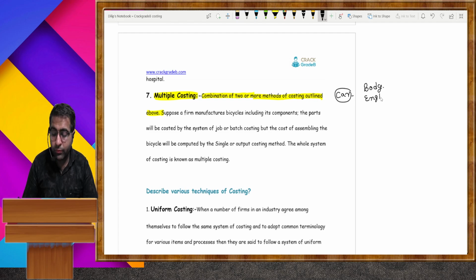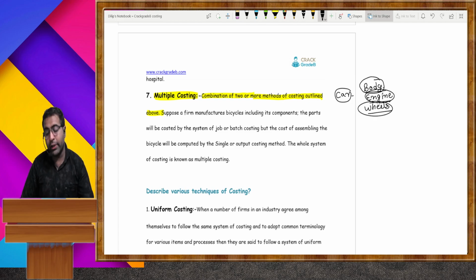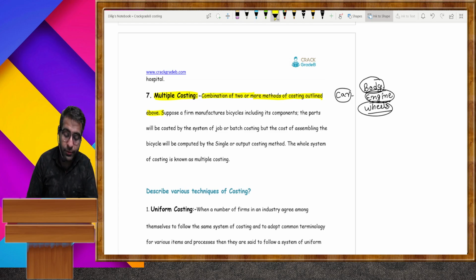engine, wheels, different types of products. So for the body you need a different type of costing, for the engine you need a different type of costing, for wheels you need a different type of costing. So for the calculation of total cost, you need to follow a multiple costing method.